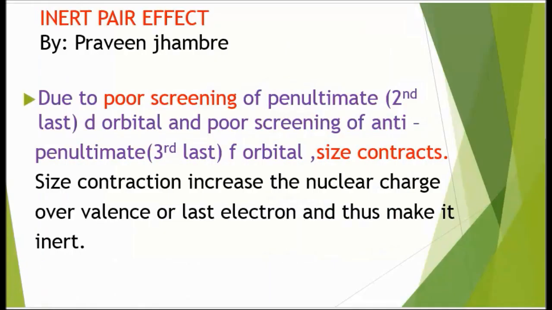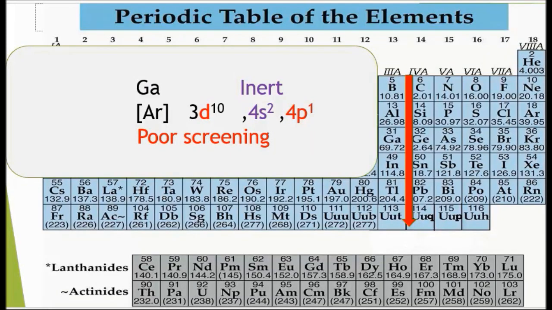We know that if the penultimate subshell of an element is d, or the penultimate subshell is d and the antepenultimate subshell is f, then due to poor screening of the d or of d and f, size contraction takes place. The configuration of gallium is argon 3d10 4s2 4p1. Due to poor screening of 3d, size contracts.